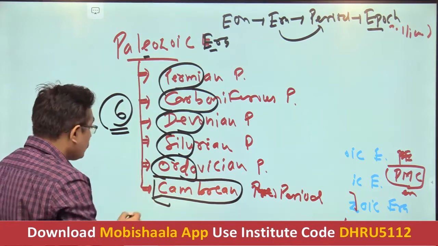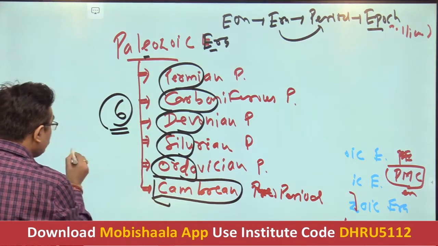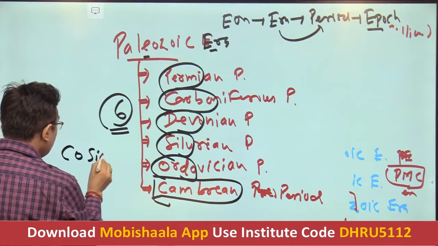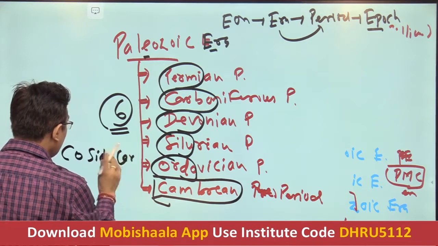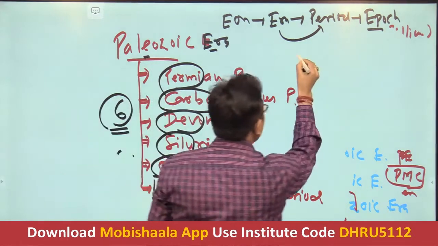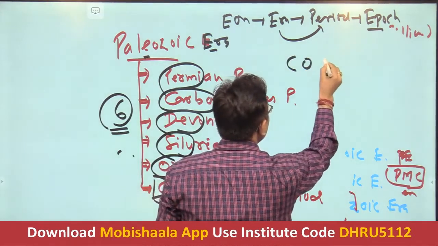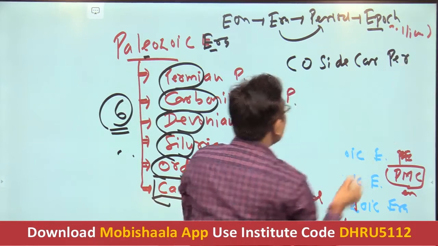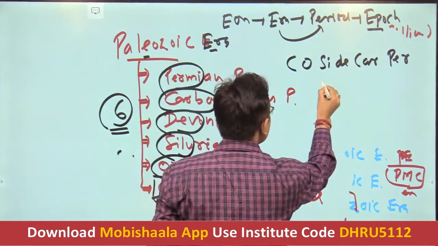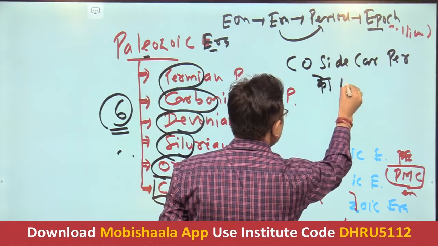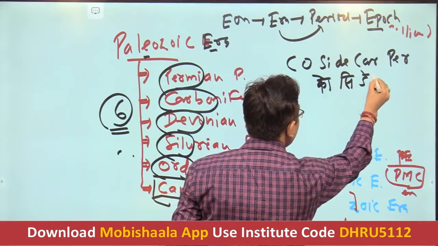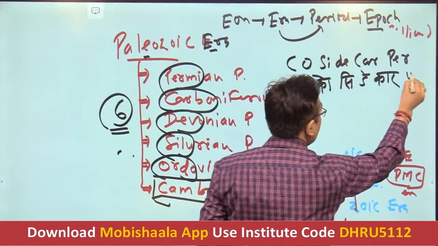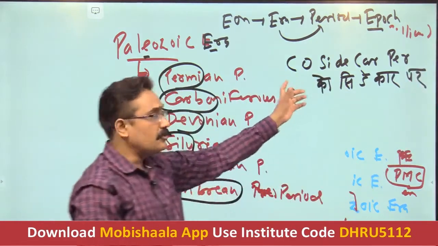So how do you remember it? The code word here is Cosidecarper. You can learn this easily, Cosidecarper.